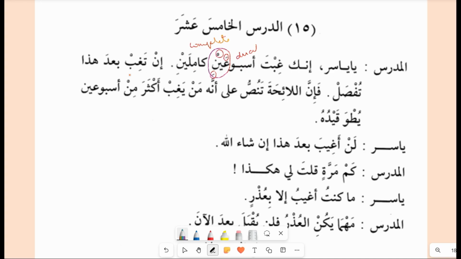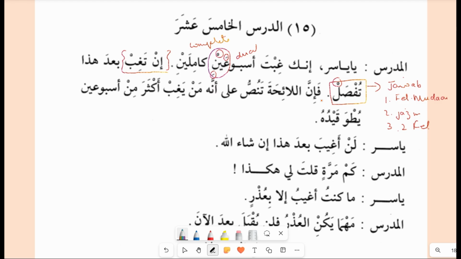In taghib. Now this is the condition. In taghib, if you are absent. Ba'da haza, after this. Tufsal, and this is our jawab. So what are the things that you can see in the jawab? It is a fail mudare, and you will see there will be two fails in the condition and the jawab, and here both are fail mudare. Okay, first of all you have seen it is fail mudare. Then you see it is in jazm case. As you can see the sukun over the lam, and there are two fails, that is the fail mudare.